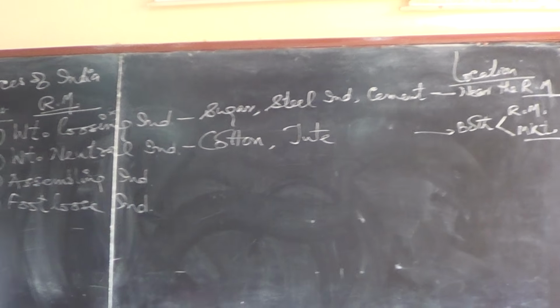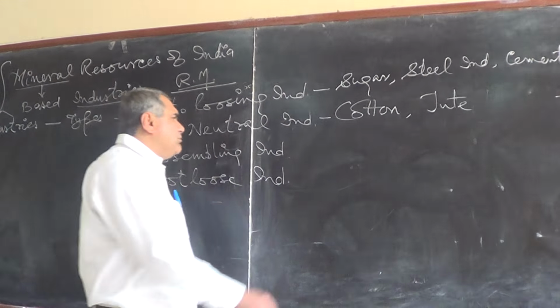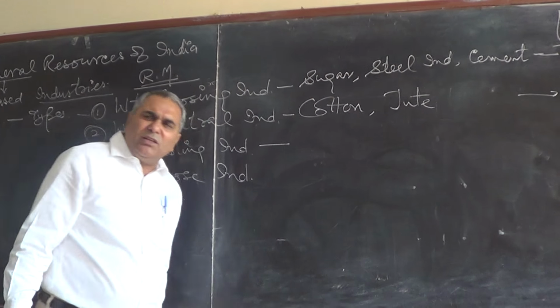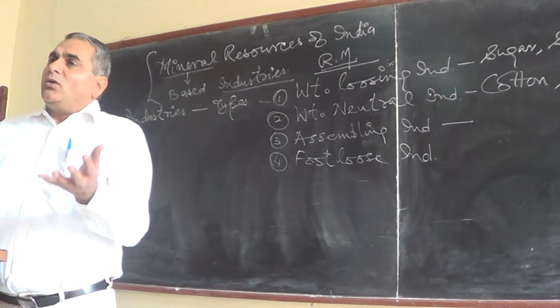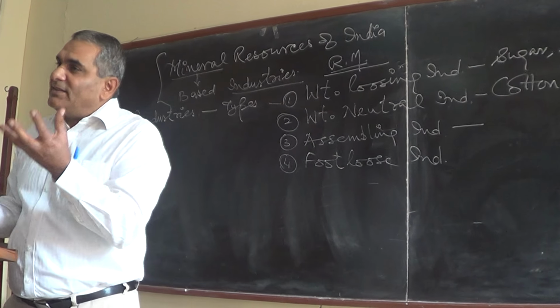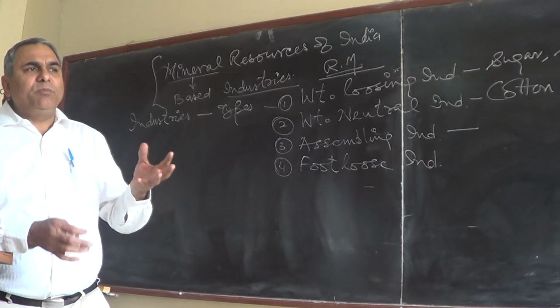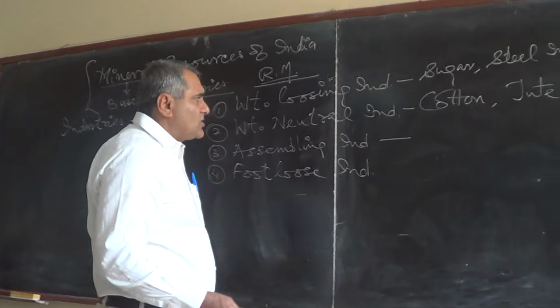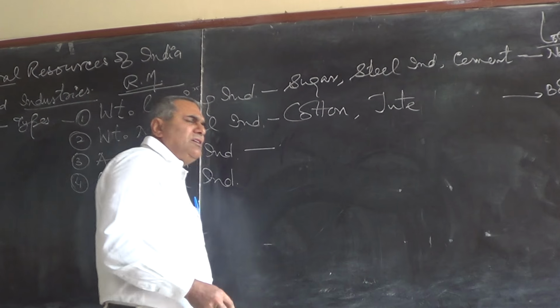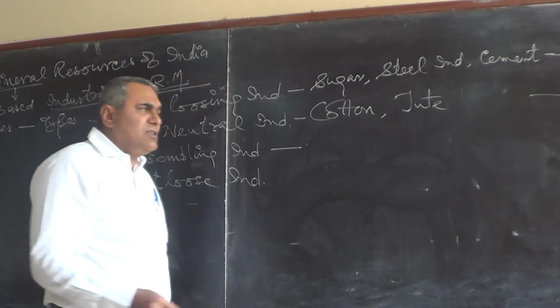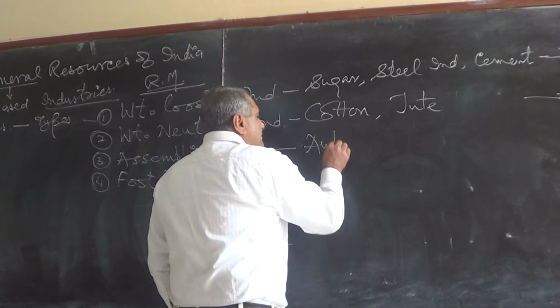Then the third type of industries are assembling industries. These assembling industries are dependent on raw material obtained from different ancillary industries. There are so many small industries, like all engineering and technology based industries, like the automobile industry.